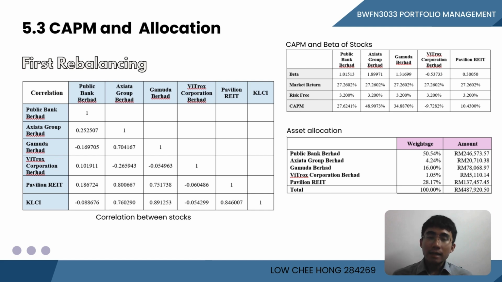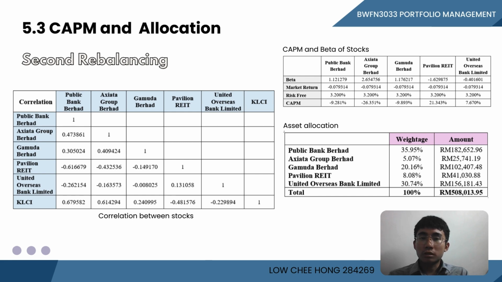For the asset allocation in the first rebalance, Public Bank still allocated the highest percentage of the portfolio. However, Vitrop Corporation has the lower allocation with only 1.05% due to the bad performance in the initial portfolio.